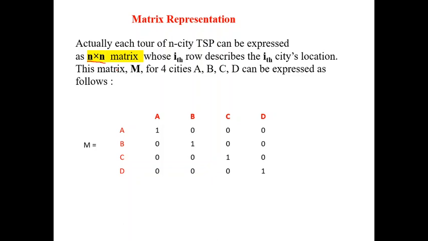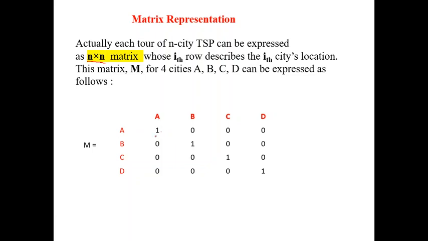It resembles your identity matrix of the given size. You know the 2 by 2 identity matrix is 1 0 0 1, a matrix that contains all zeros except the diagonal elements. All the diagonal elements are ones. You call it an identity matrix, represented by I. That is 2 by 2, and this is the 4 by 4 identity matrix. It represents 1 means true, 0 means false.